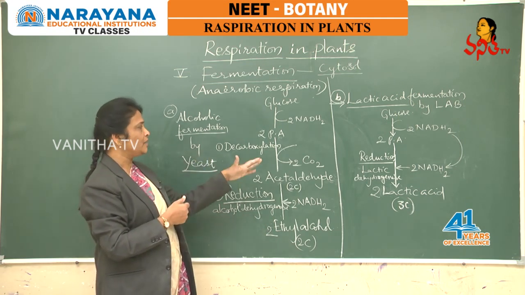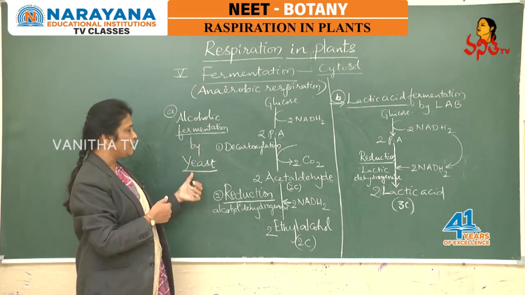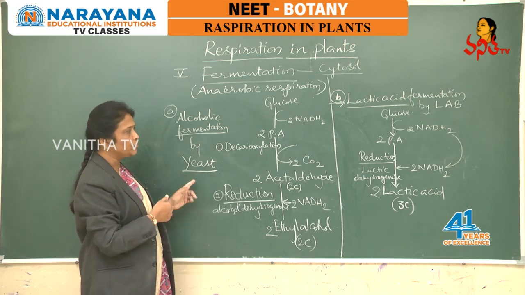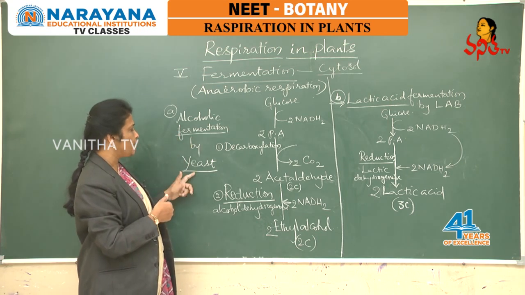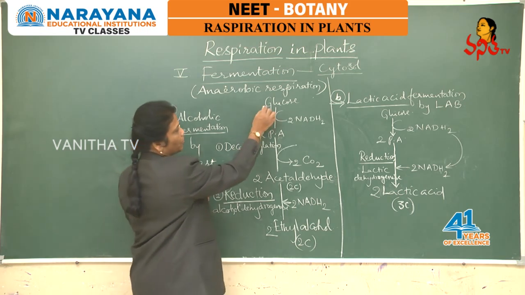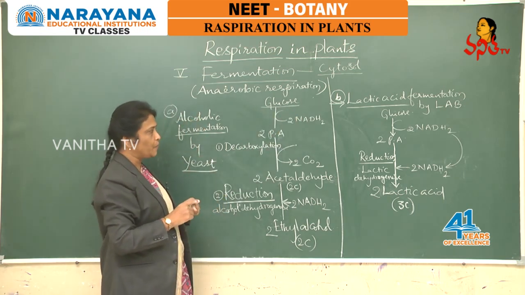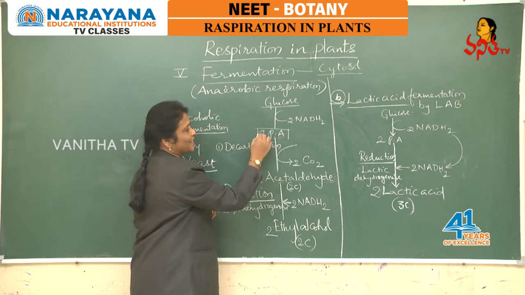Now let us verify this information as we follow a comparison between alcoholic fermentation and lactic acid fermentation. Before going to the comparison, let us see what happens during alcoholic fermentation, which is performed by yeast. Here glucose, the simple respiratory substrate, starts anaerobic respiration and performs the glycolytic pathway in the cytosol.